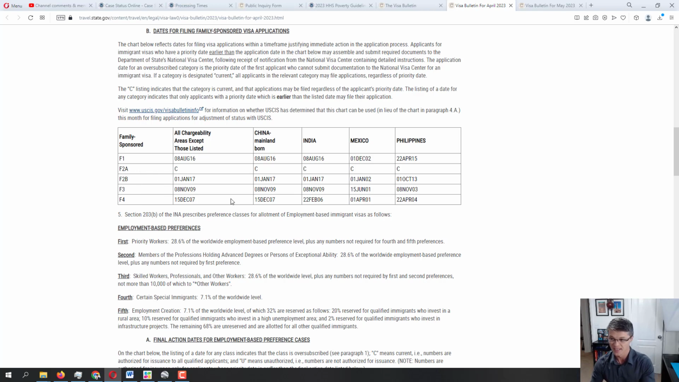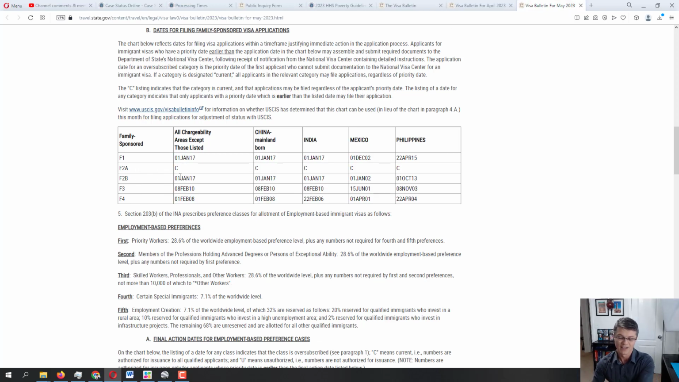Some of the categories, as F1, first priority category, is 6 months, 6-month progress. If it stays this way, we will be able to catch up with the backlog pretty quickly.